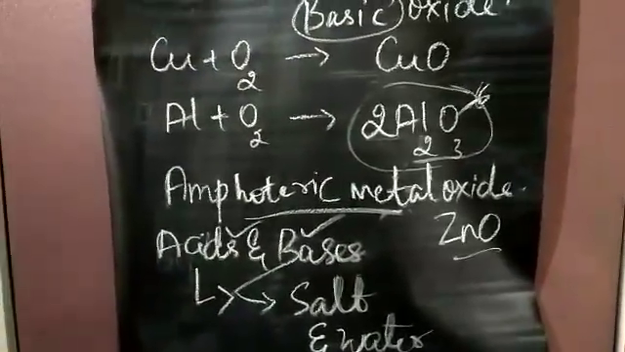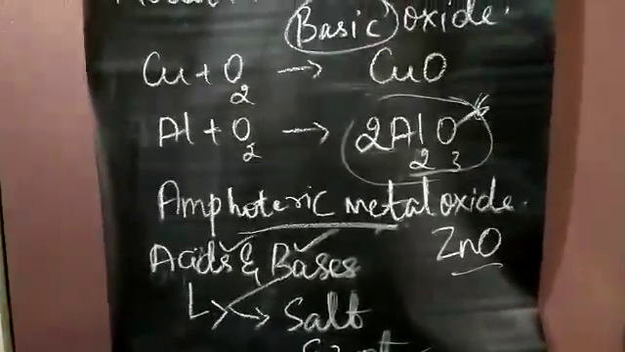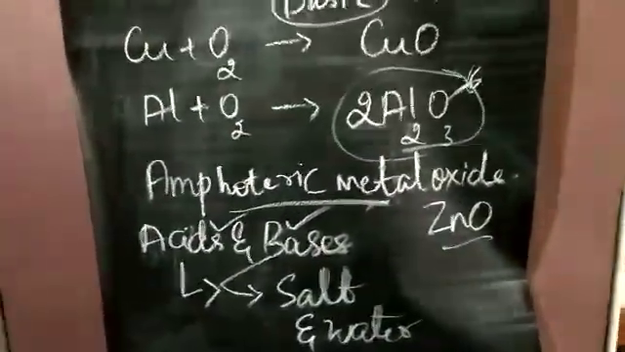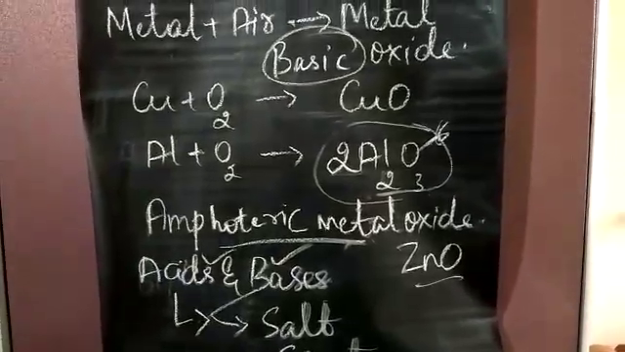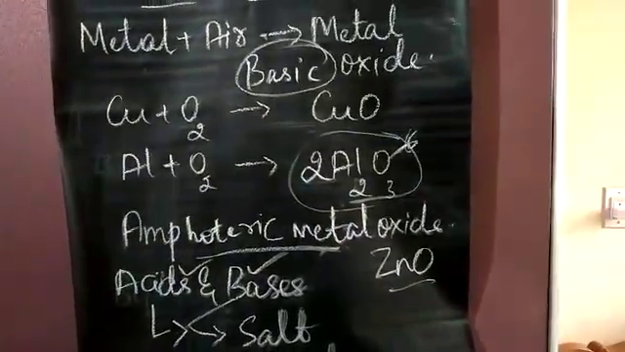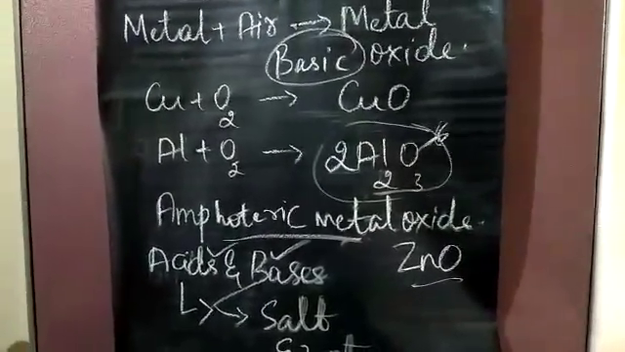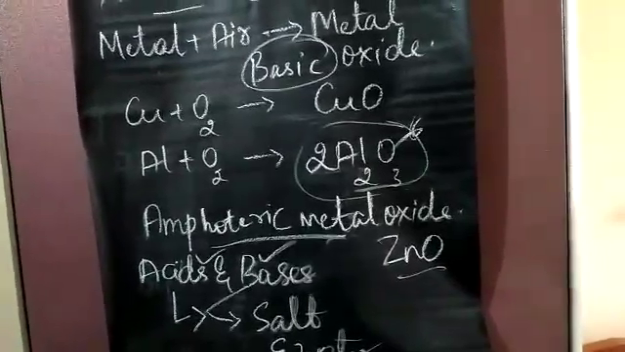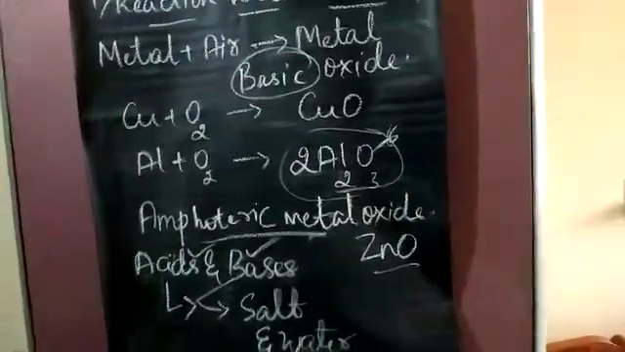Apart from this, we also have some metal oxides which are soluble in water. Most of the metal oxides are insoluble in water, but some are soluble, and when they dissolve in water, they give you an alkali, that is sodium hydroxide. Examples for such kind of metal oxides are